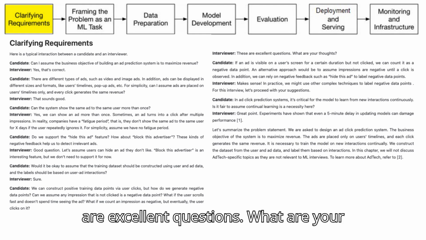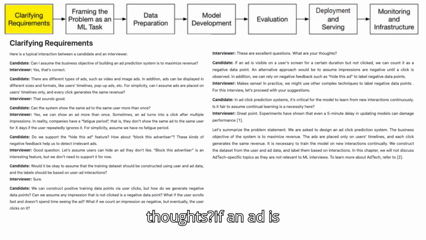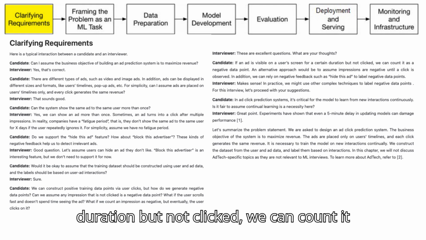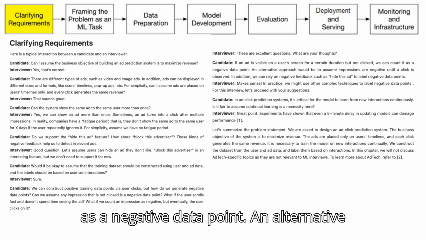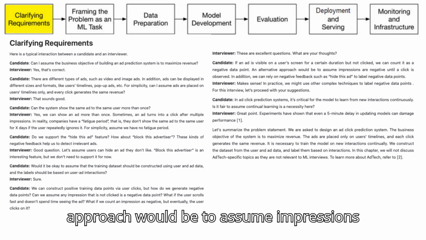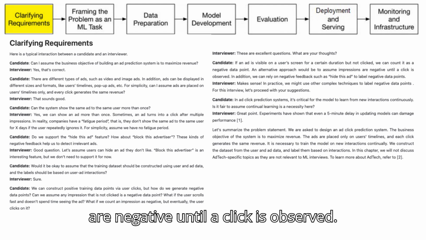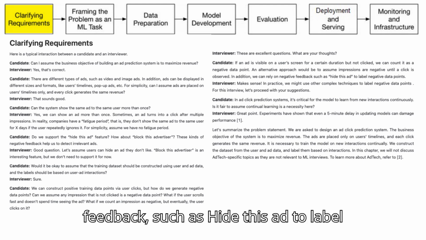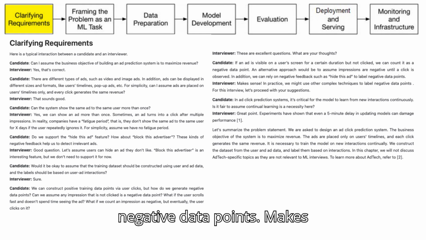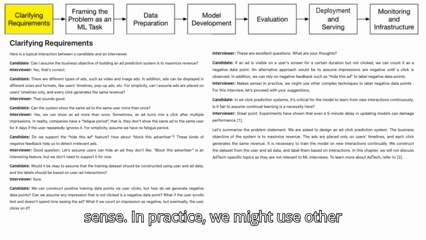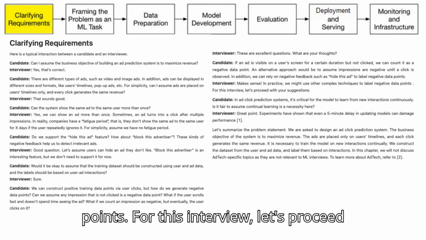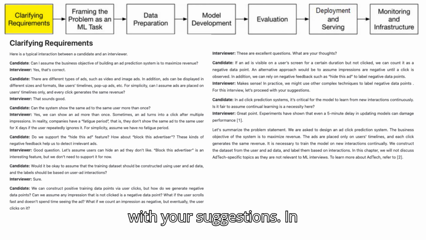Interviewer: These are excellent questions. What are your thoughts? Candidate: If an ad is visible on a user's screen for a certain duration but not clicked, we can count it as a negative data point. An alternative approach would be to assume impressions are negative until a click is observed. In addition, we can rely on negative feedback, such as hide this ad, to label negative data points. Interviewer: Makes sense. In practice, we might use other complex techniques to label negative data points. For this interview, let's proceed with your suggestions.